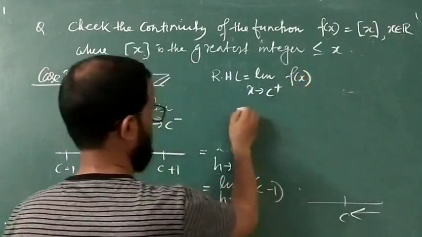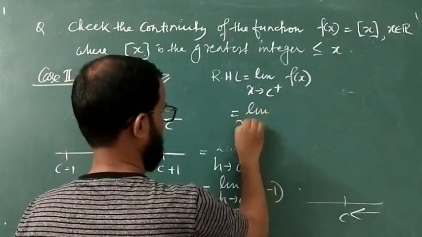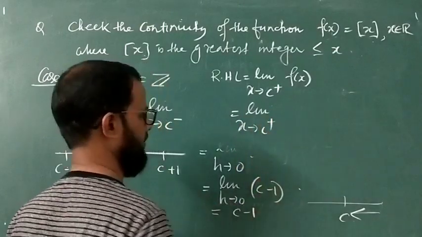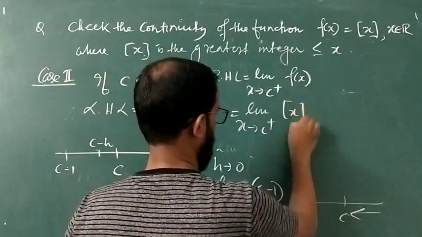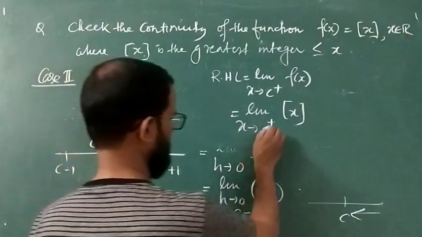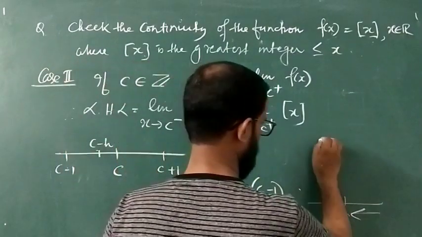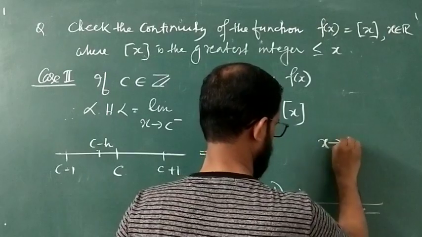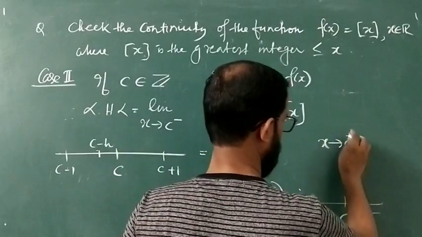Limit x tends to C plus f(x) क्या है? It is equal to box x. Now x tends to C plus, means what do you understand?